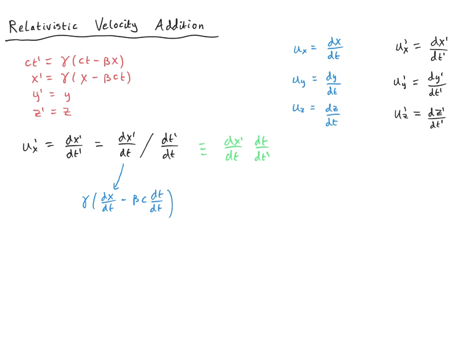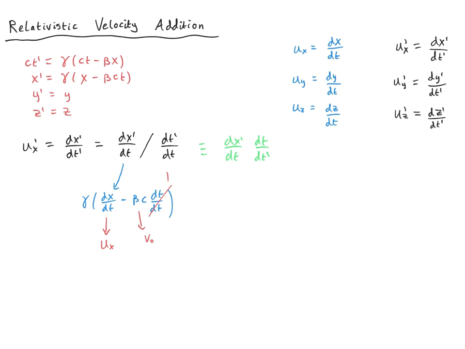So clearly this object dx by dt, by definition, is simply the velocity of the object along the x direction in the unprimed reference frame. So this object is simply ux. dt by dt is of course just equal to 1. And beta times c is actually just the relative velocity v0.